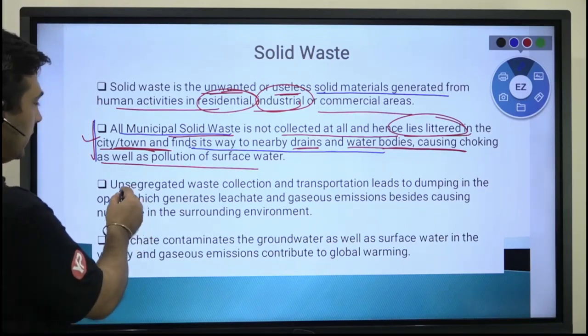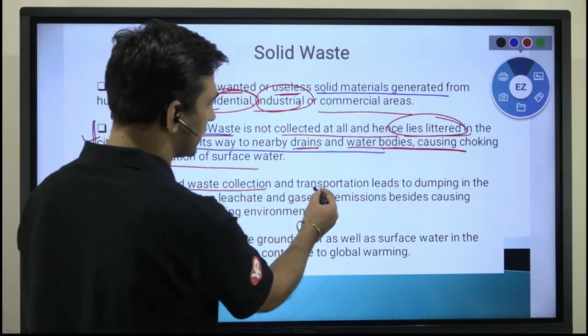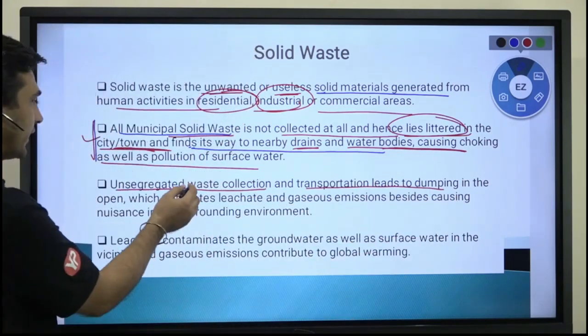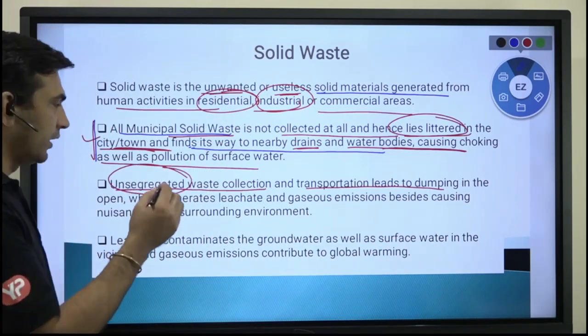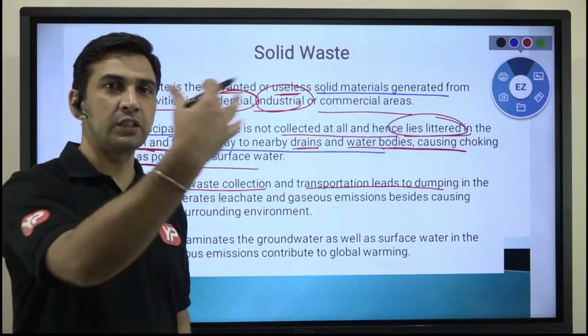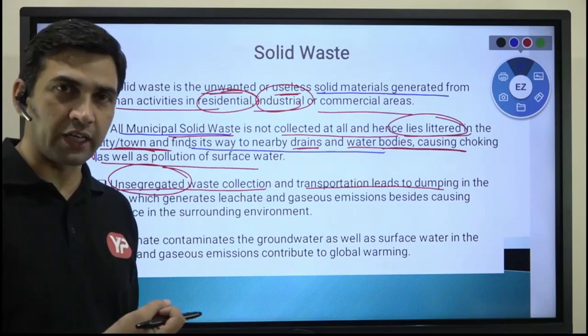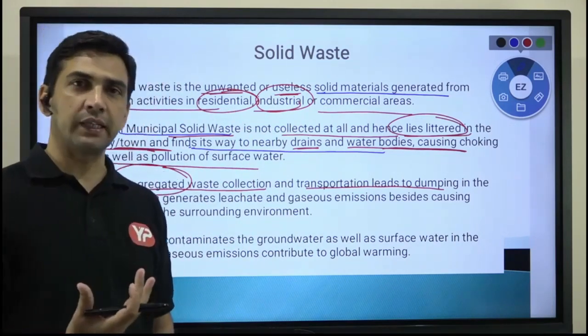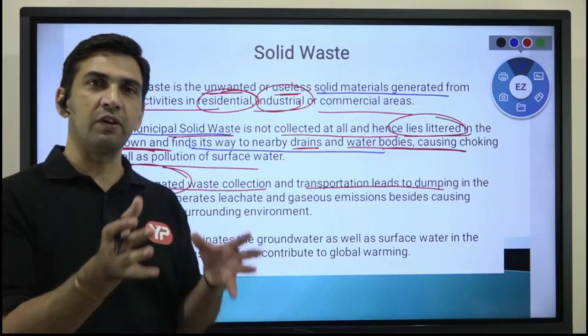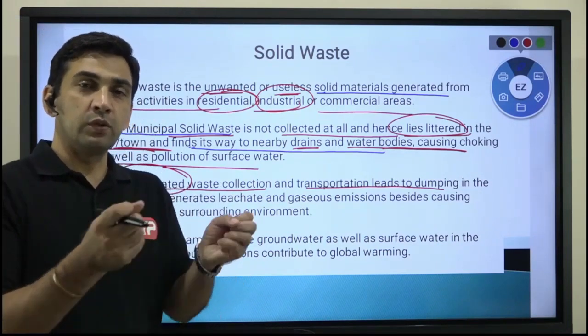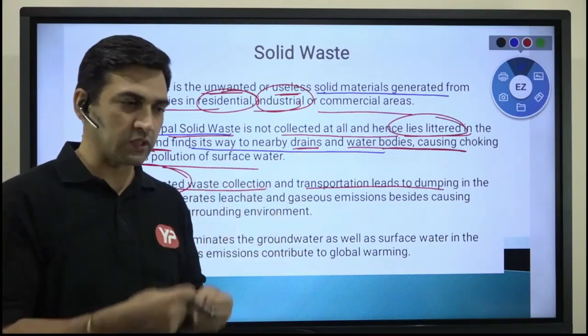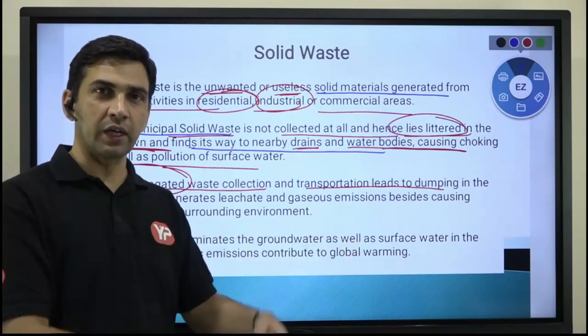And unsegregated waste collection and transportation lead to problems. Unsegregated का मतलब हुआ कि आपने segregate नहीं किया है. For example, if you are having plastic, आपने segregate नहीं किया, you are having organic matter. So household से भी अगर हम बात करें, you are going to have a different kind of organic matter जो है आपका जो घर से खाना है, waste खाना है, वो आपने that is coming in your municipal waste.